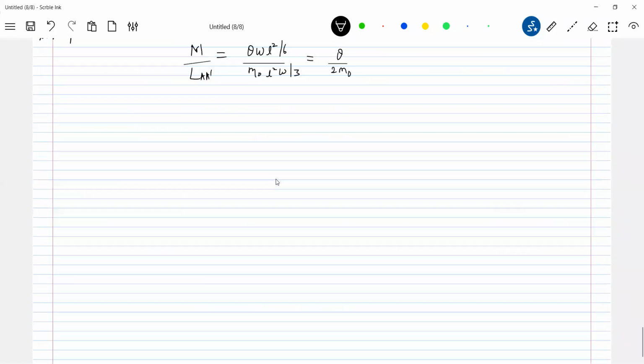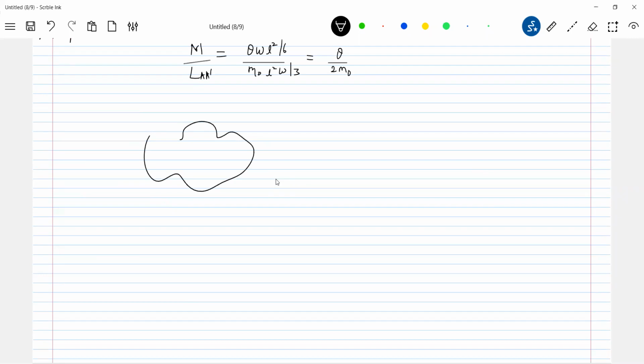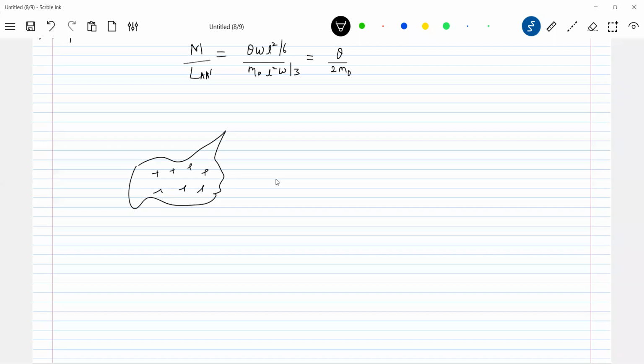So finally, any arbitrary shape you can see, non-conducting, having a charge q and a mass m. Then let it rotate about any arbitrary axis, omega.